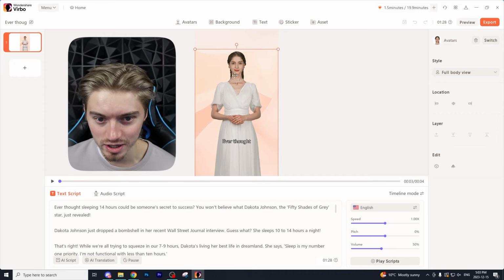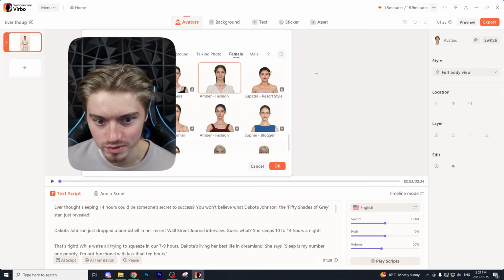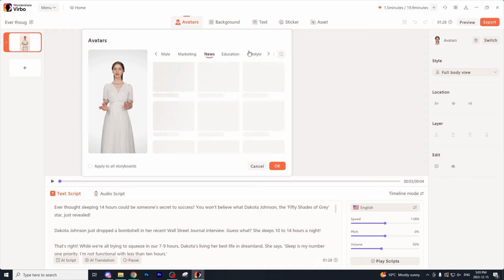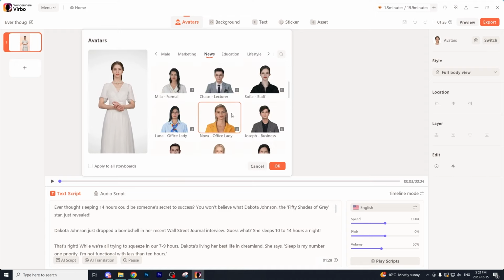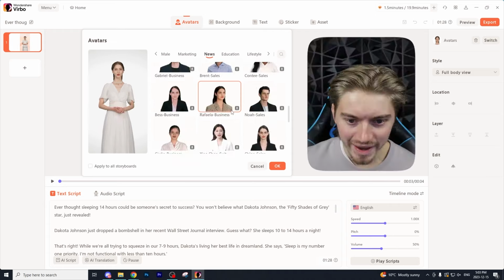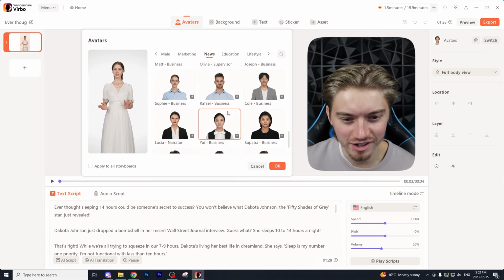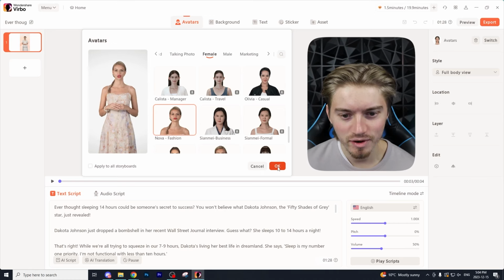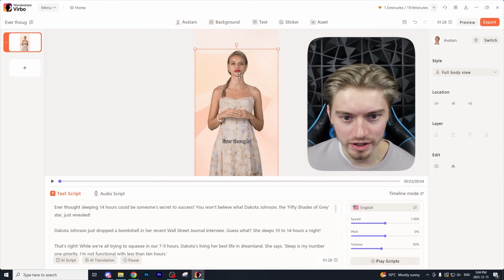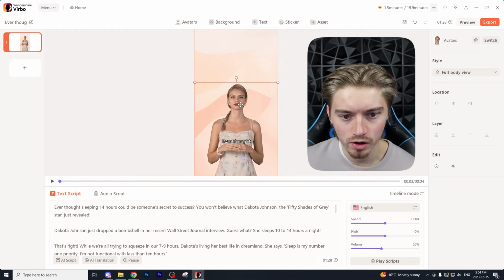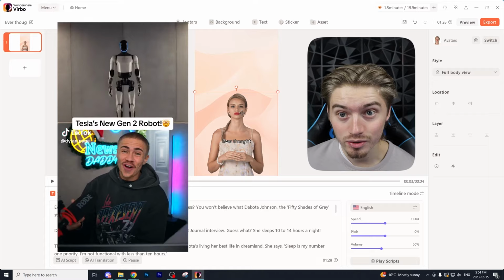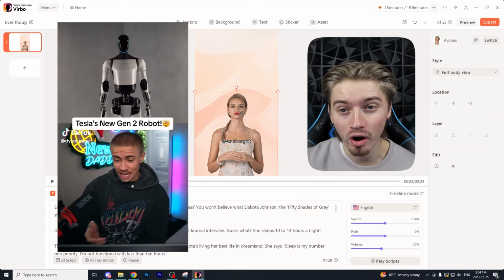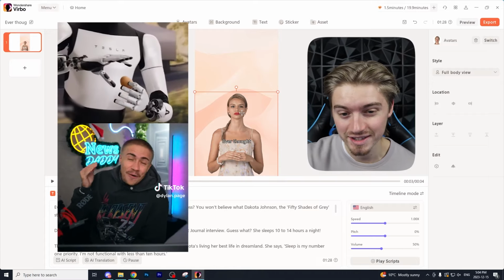Now, I don't really want to run with this character right here. So you can switch it if you just select the character and then go to switch. And I'm just going to scroll through until we find someone who looks like they would be a good face for our TikTok video. All right, so I just landed on this girl right here. I feel like just based on appearances, she would probably be interested in TikTok. I don't know. Now, the next thing we're going to do is just drag her down because like those News Daddy videos, he's always in the bottom half and then his content is in the top half.